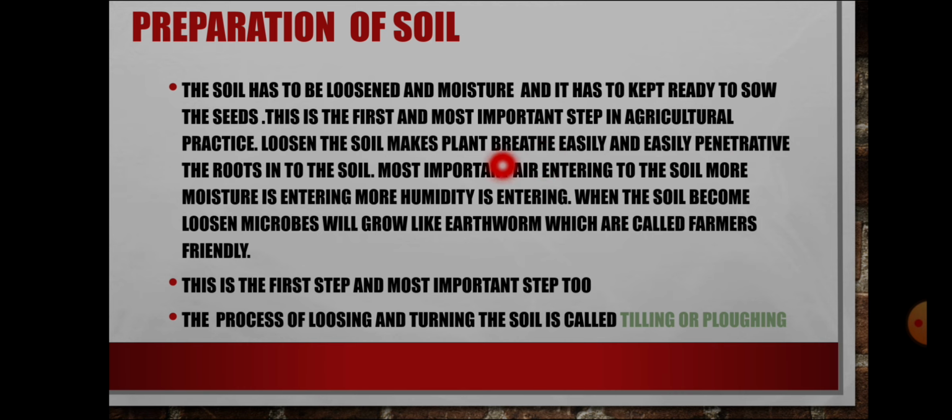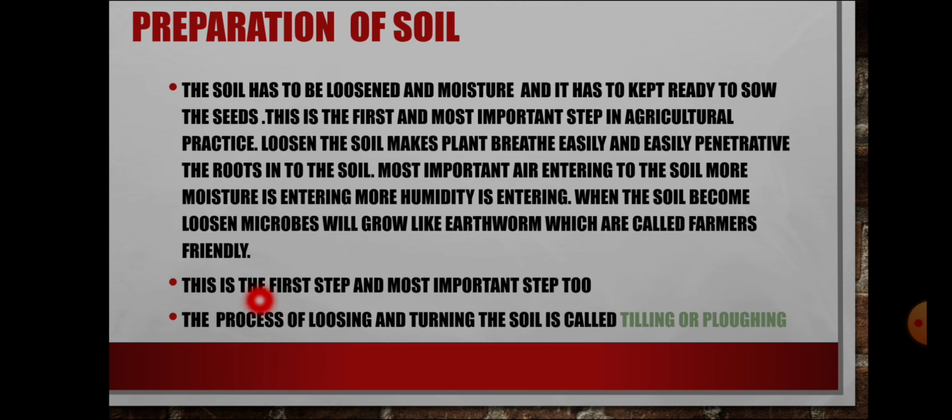Loosening the soil makes plants breathe easily and lets the roots penetrate easily into the soil. With more moisture, the roots will penetrate easily. Most important, air enters the soil, and more moisture and humidity enter. When the soil becomes looser, microbes grow, and the important one is this: earthworms, which are called farmers' friends. This is the first step and a very important step too.